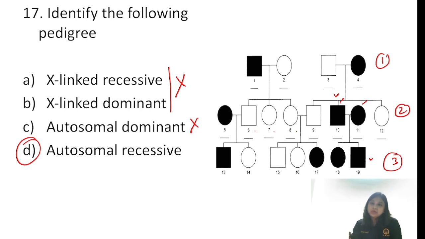So all the offsprings will be affected if both the parents are affected. Here a single parent is affected, a single offspring is affected. So for autosomal recessive, if both the parents are affected, all the offsprings will be affected. So that is why this is an autosomal recessive condition. And skipping of generation, you can see in the 2nd generation.